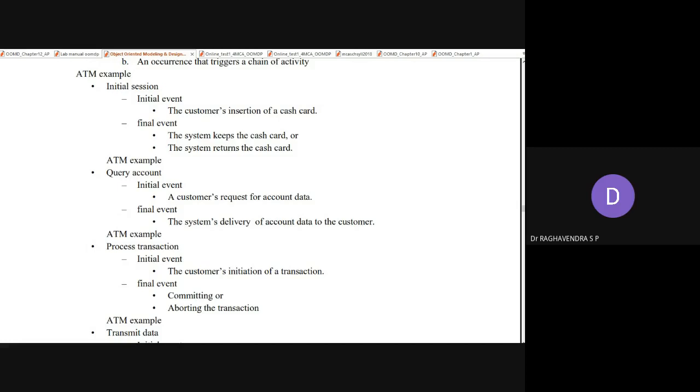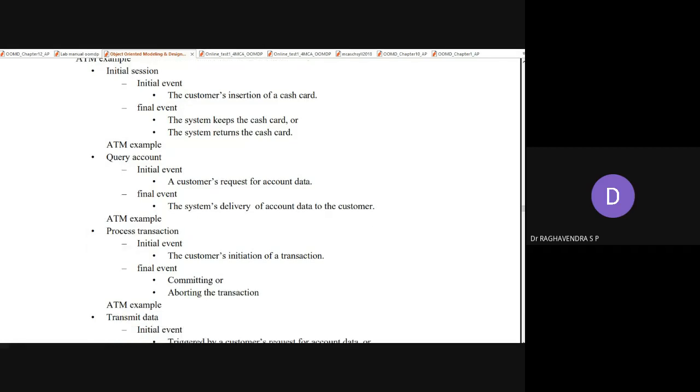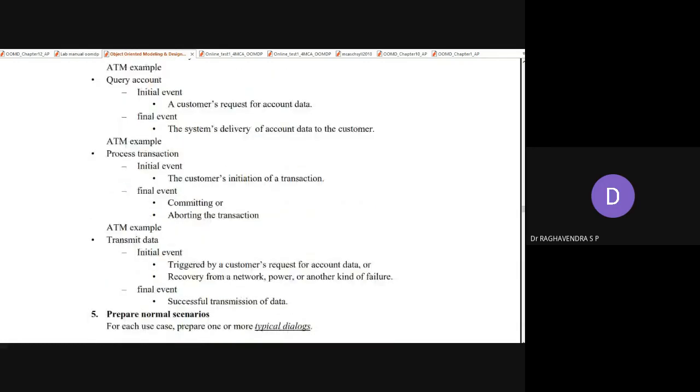Committing means whatever data was temporarily executed will be permanently reflected to the secondary storage. And finally, once you complete your transaction, you abort the transaction, meaning you close and terminate it. So that is the information belonging to the events with respect to the process transaction. Next, transmit the data: a bank consortium as well as the banking person have this privilege to transmit the data. Initial event, what is the starting event?